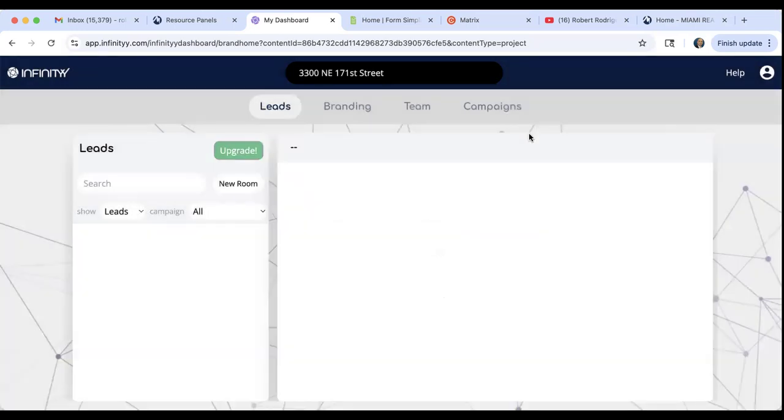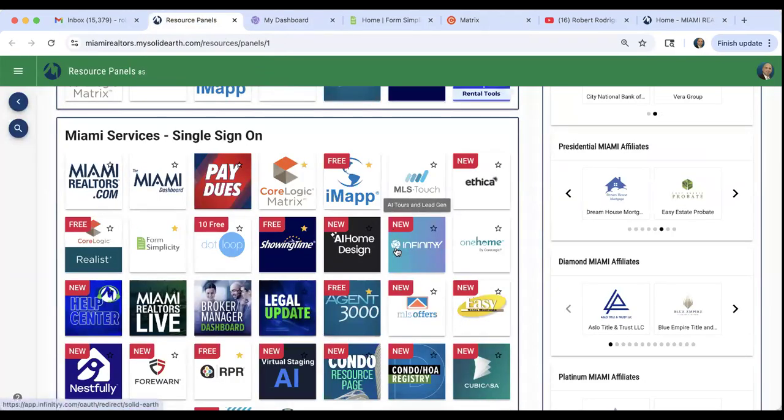All right, I think that this is a really cool feature, guys, especially in today's world with AI. Have a virtual assistant explain to the prospective buyer what they're seeing. All right. Any questions on Infinity? I think I saw a question here on the chat.